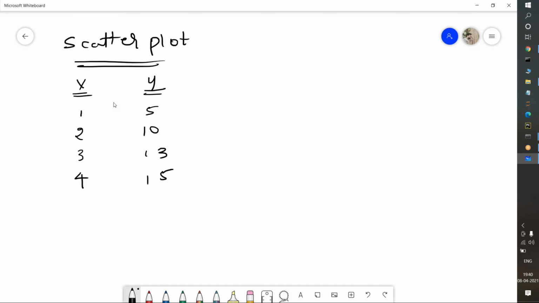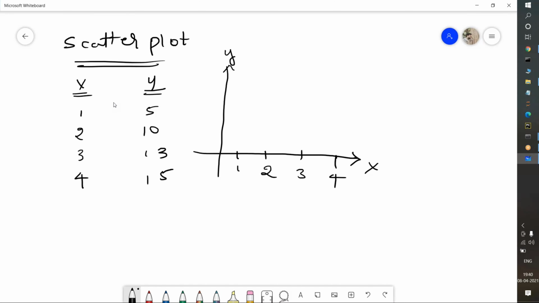How many dimensions are there? If X is there, that means one dimension, and Y is there, that means one dimension. So it is 2-dimension data. I am considering this as the X-axis and this as the Y-axis. In the X-axis, I will plot the values 1, 2, 3, 4. In the Y-axis, the values are 5, 10, 13 and 15.